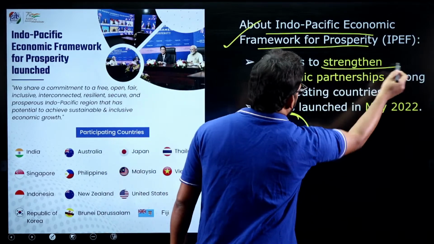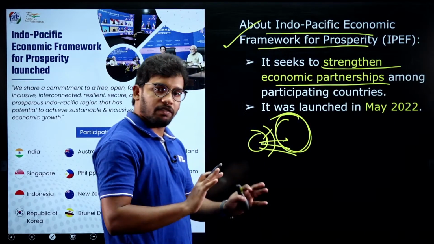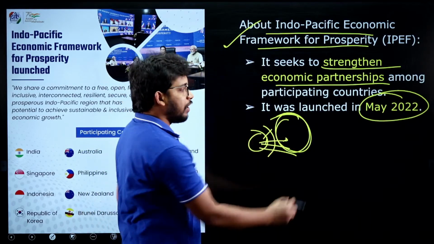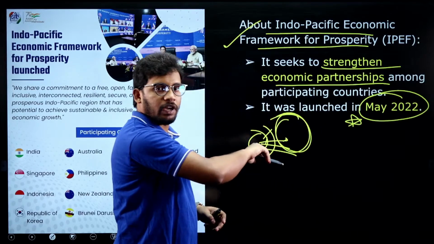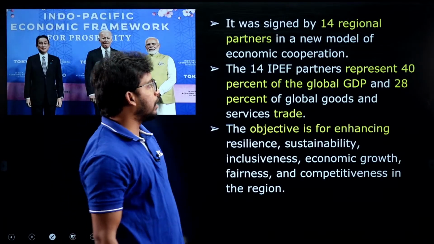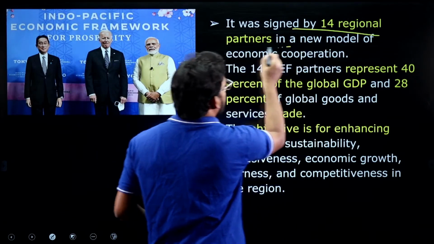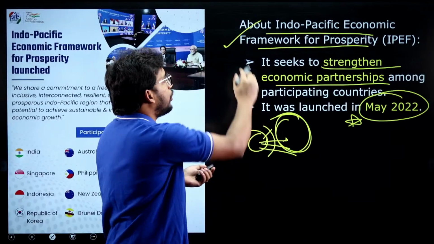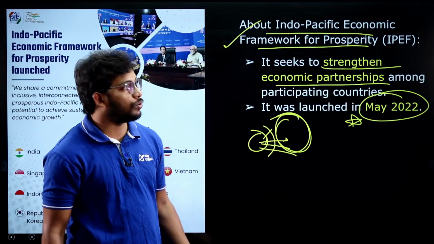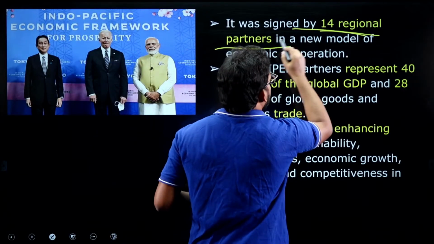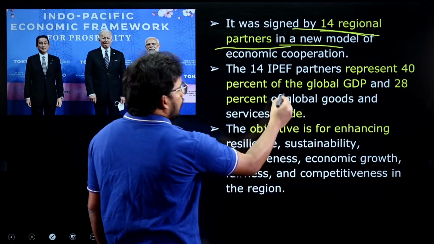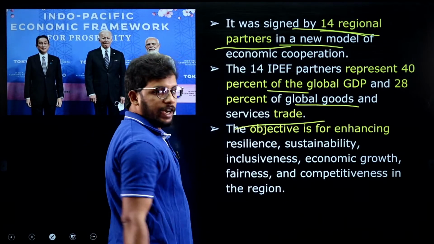So it seeks to strengthen the economic partnership between the countries. It was launched in May 2022. Very, very important. The objective, why it was launched, and which year it was launched is also important. So a total of 14 regional partners of Indo-Pacific. Indo-Pacific means the region bordering the Indian Ocean and the Pacific Ocean. So the 14 regional partners have launched this, right, for global goods and easy trade between the nations.